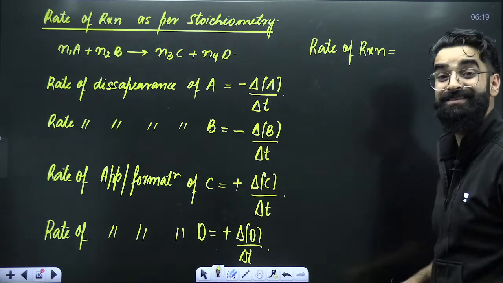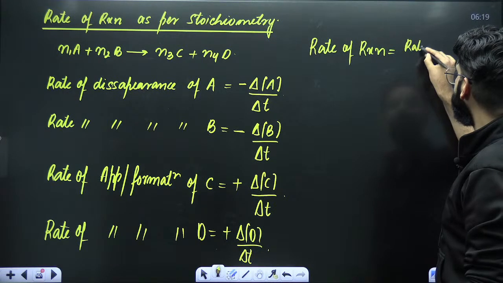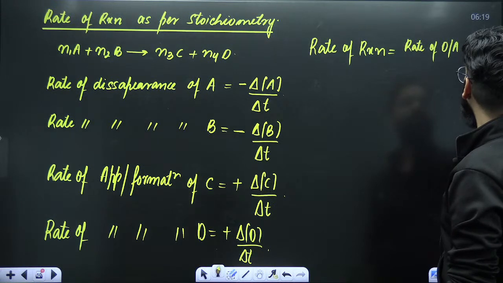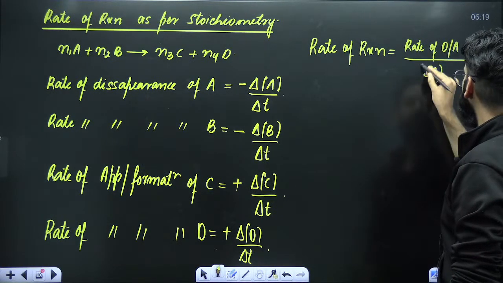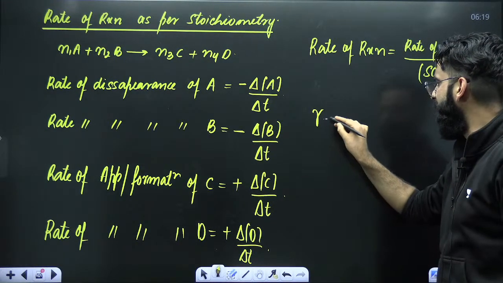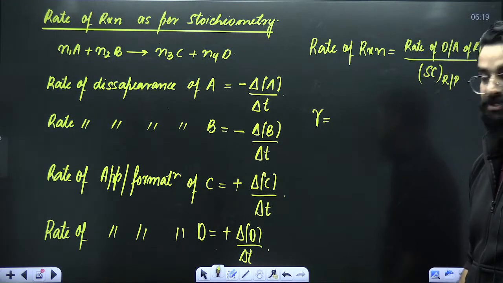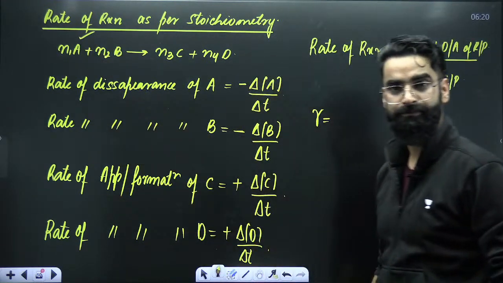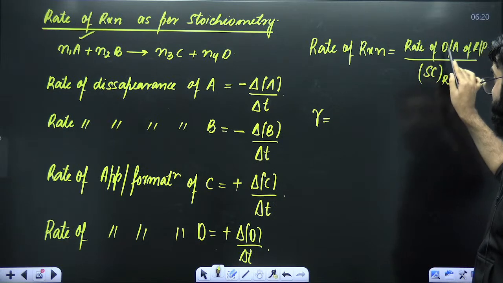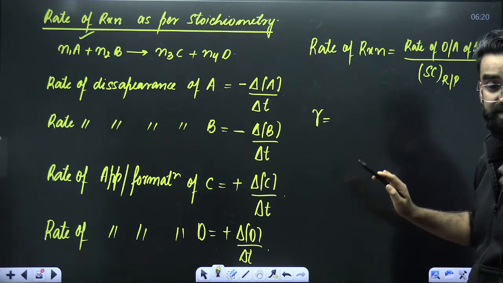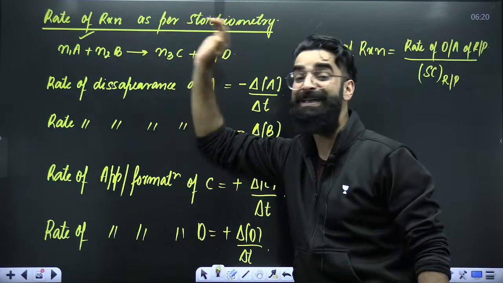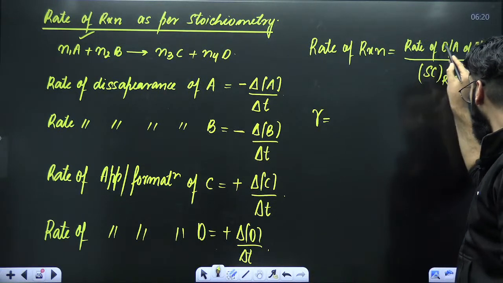Actual rate of reaction is written as the rate of disappearance or appearance of a reactant or product divided by the stoichiometric coefficient of that reactant or product. For example, let's say you want to calculate the rate of reaction with respect to A. In the numerator, you'll use the rate of disappearance of A, because A is a reactant which disappears with time.